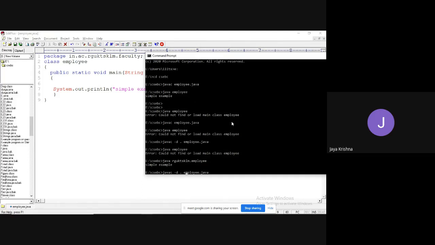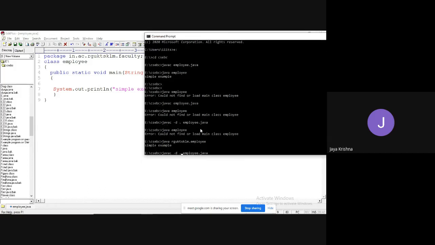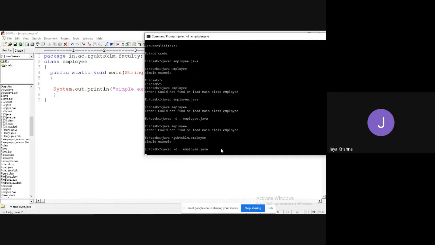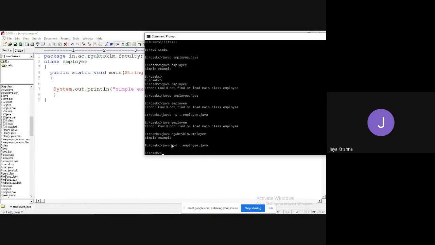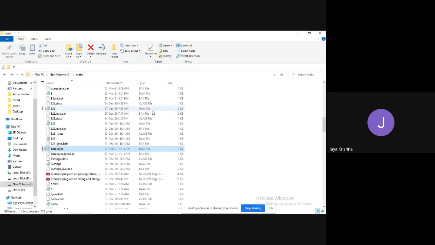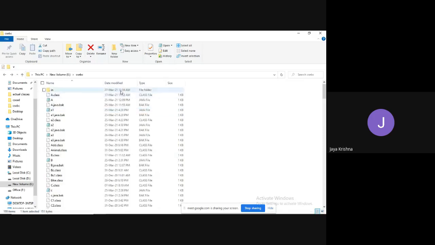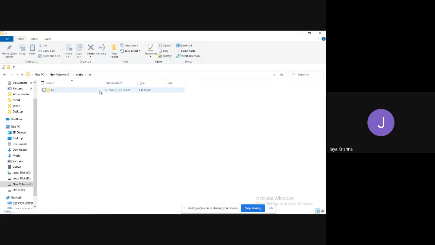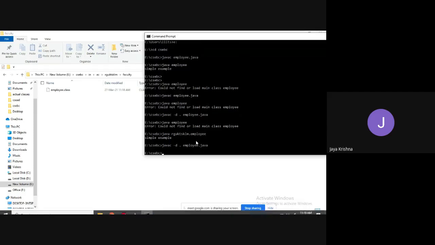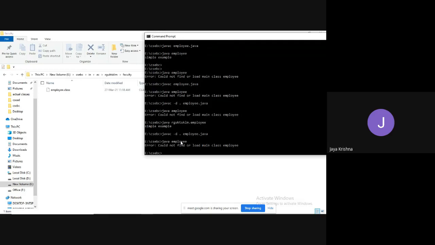javac -d dot employee dot java. If I press enter, it compiled successfully. There are no errors. Go to that drive and refresh. Yes, the in folder is created in cscbc, in that ac, in that rgukt sklm, in that faculty, and in that the employee.class file is available. Now, if I try to run java employee, obviously it is going to give an error because my dot class file is available in the faculty location.